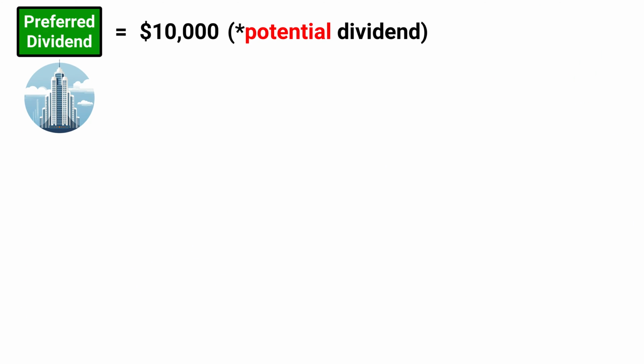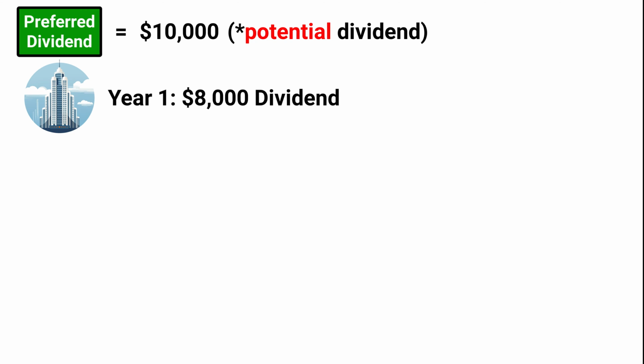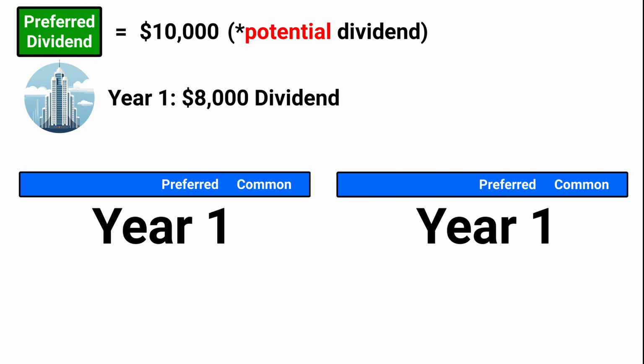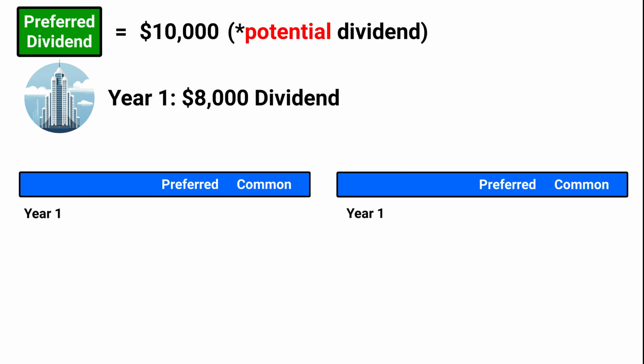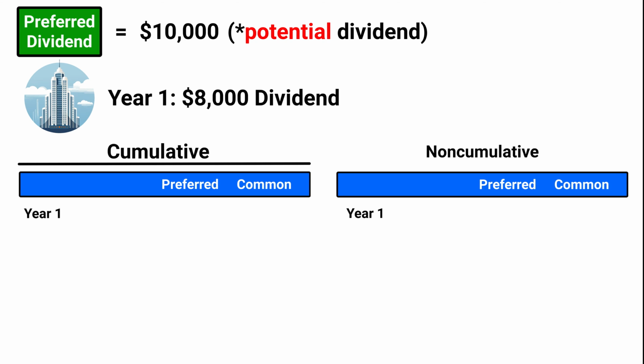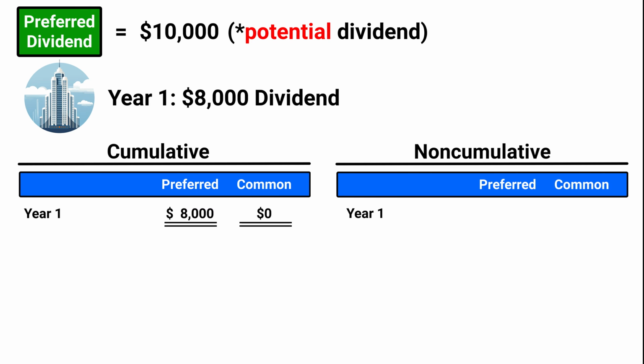Now assume the directors declare a dividend of $8,000 in year one. And let's run through two different scenarios. One where the preferred stock has a cumulative right, and in the other, no cumulative right. So if the preferred stock has a cumulative dividend right, the preferred stockholders would be paid $8,000 and the common stockholders would get zero.